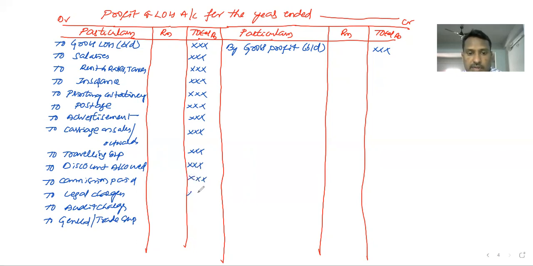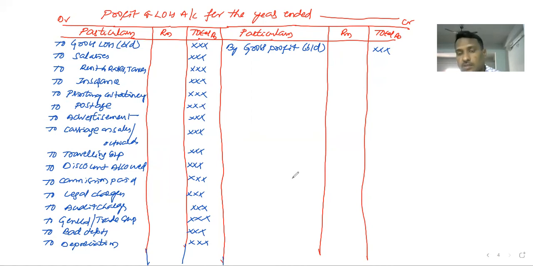These all are the indirect expenses of the business. We have plenty, but we selected only a few expenses properly. Other expenditures are also part of the business's indirect expenses. Next, bad debts and depreciation. So these all are the debit side contents of the profit and loss account.